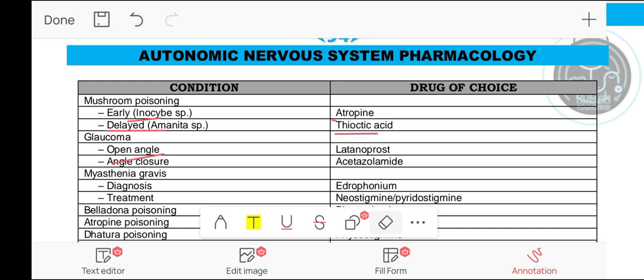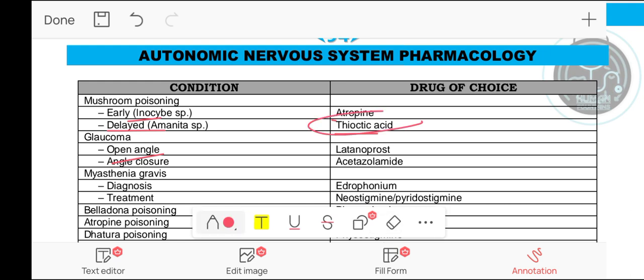In case of glands, they cause reduction of secretion. For example, they cause reduction of saliva, lacrimation, sweating, but comparatively less reduction of gastric secretion. And the receptors for these are M1 and M3. While on skeletal muscle they have no action. This was all about atropine.